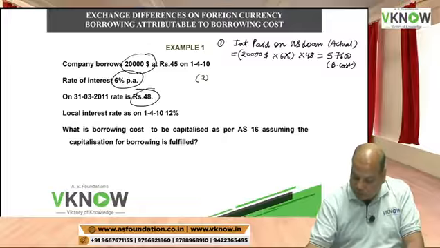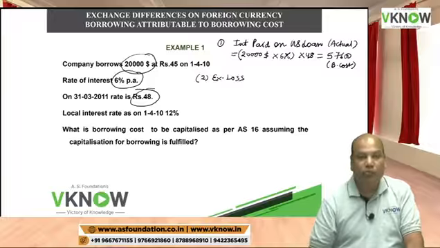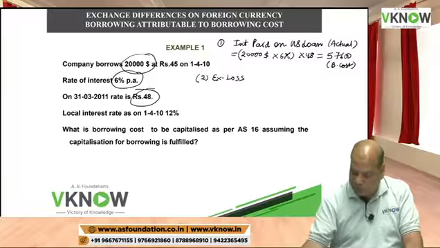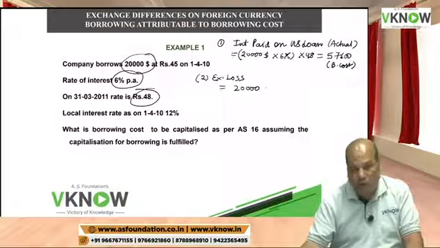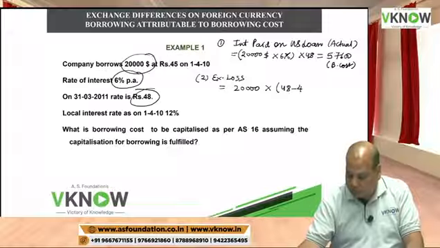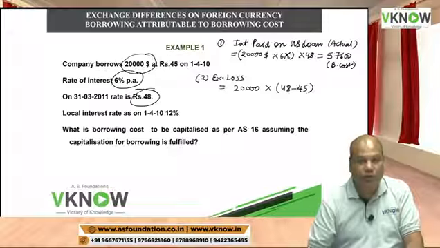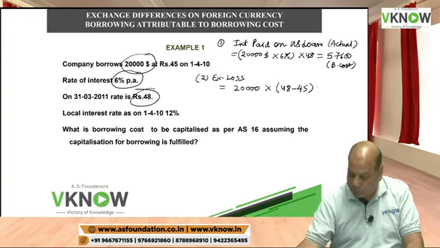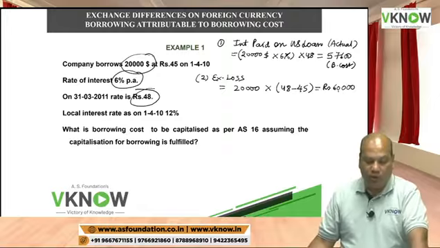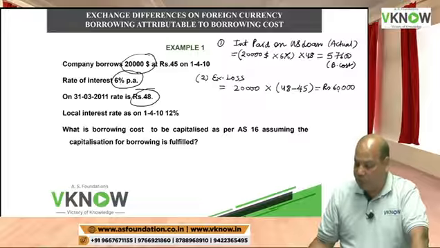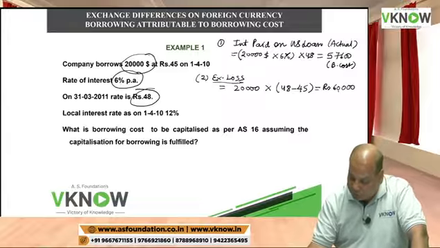The second thing I will calculate is the exchange loss. We have borrowed $20,000. The exchange rate has increased from 45 to 48, so this is a loss of rupees 60,000. The value of my liability has gone up by 60,000 rupees. This is called exchange loss.